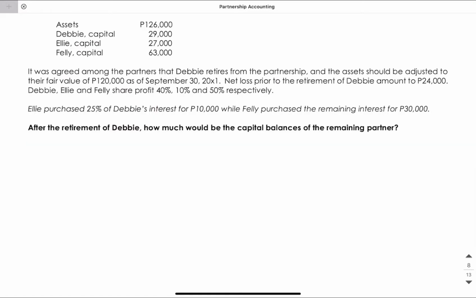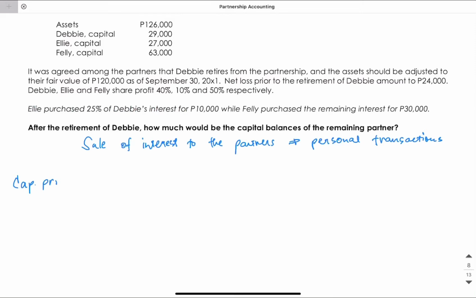So this problem is an example of sale of interest to the partners. This is accounted for as a personal transaction. So any difference between the purchase price and the adjusted capital of the retiring partner will be taken as personal gain or loss. So to start, let's determine first the capital balances prior to retirement.